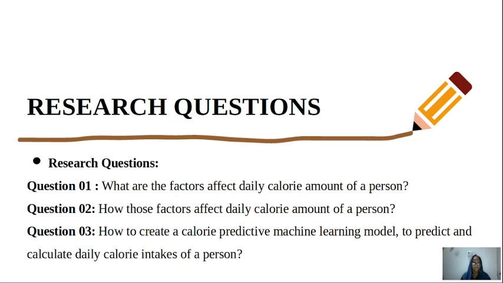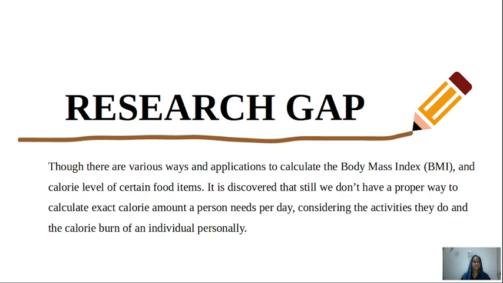So based on my research objectives, I have three main research questions, and the first one is what are the factors affecting the daily calorie amount of a person, and the second one is how those factors affect the daily calorie amount of a person, and the last question is how to create a calorie predictive machine learning model to predict and calculate daily calorie intake of a person.